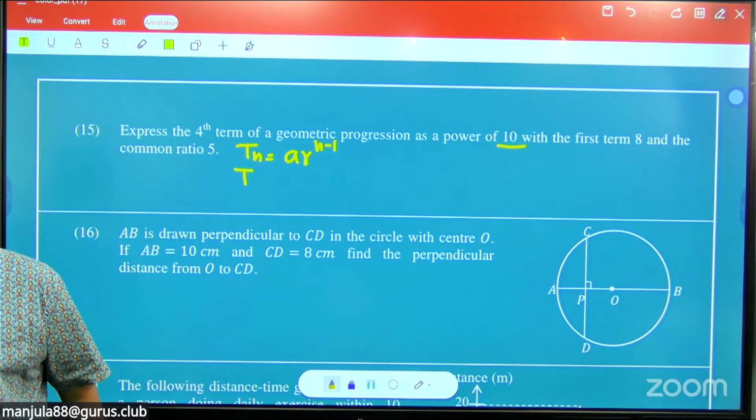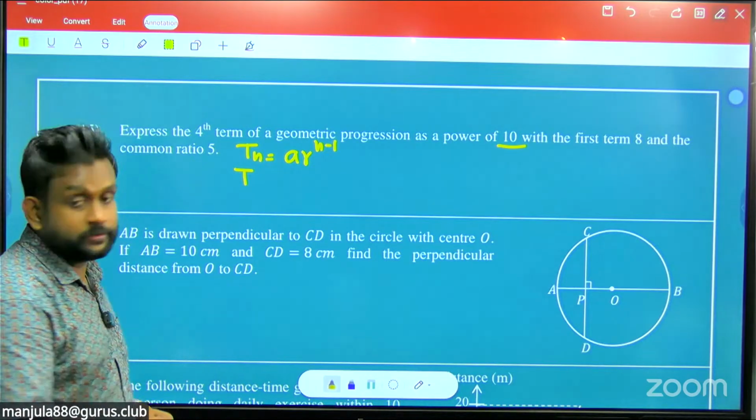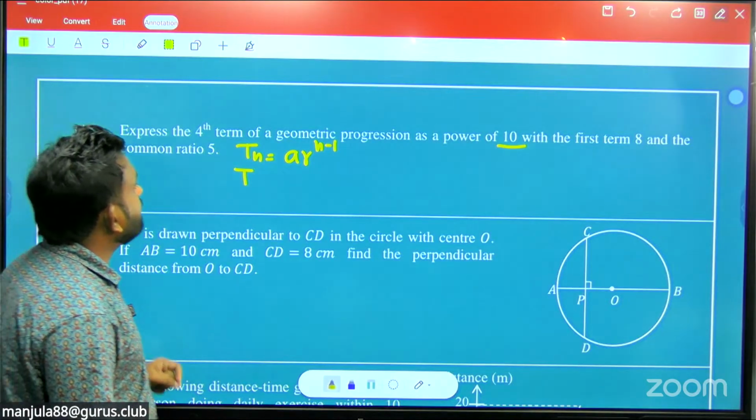Okay, right. So here apply Tn equals ar to the n minus 1.